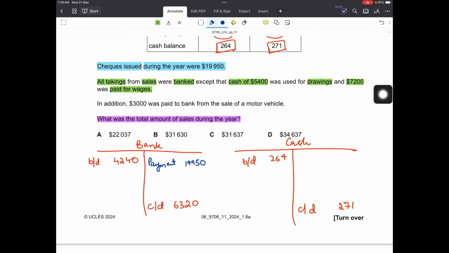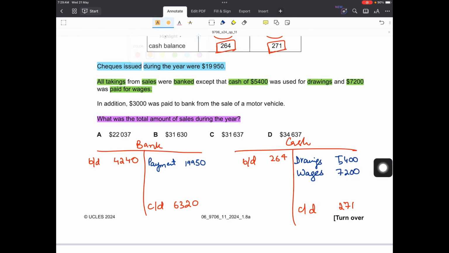So let's record from the cash account. On the credit side, that cash was credited because it was used for drawings amounting to 5400, and 7200 was paid from the cash account for wages, and the money came from the cash takings. So these two were not banked.